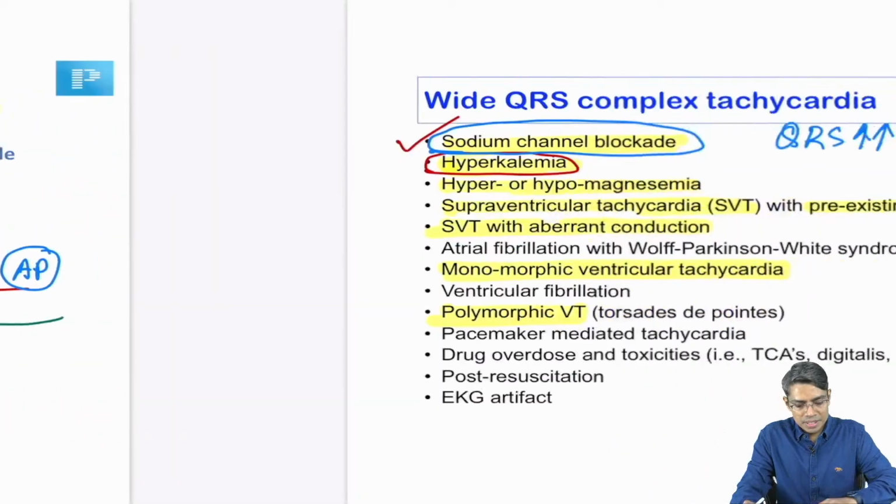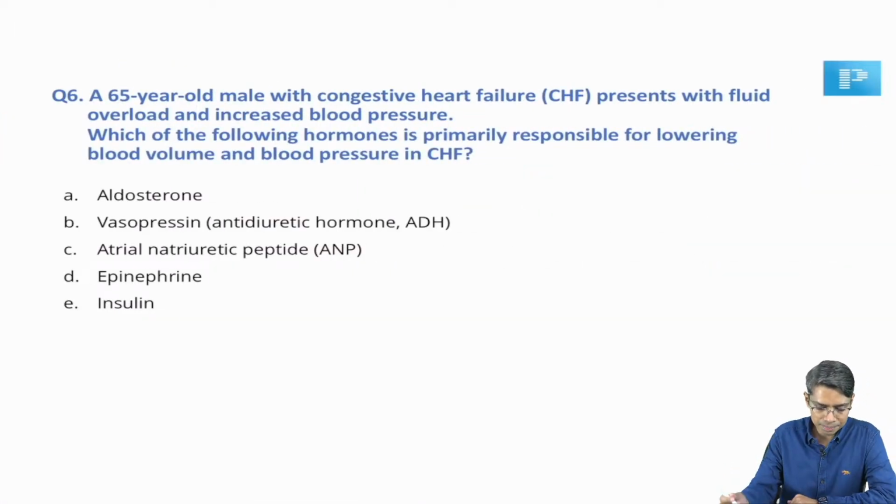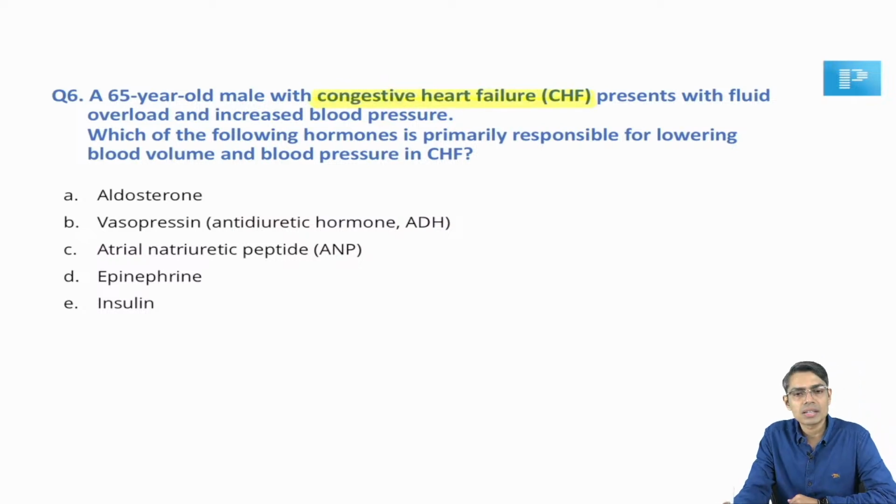Question number 5 is discussed, okay. So beautiful questions. Next question, question number 6. A 65-year-old male patient presented with congestive heart failure. So the problem has been given directly here: congestive heart failure, fluid overload and increased blood pressure. Obviously, congestive heart failure means there is going to be fluid overload and there will be an increase in blood pressure due to this congestion of fluid, right?